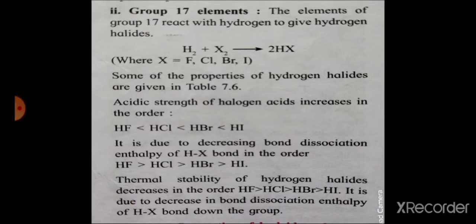As the size of the atom increases from fluorine to iodine, moving down the group, the strength of the H-X bond decreases. Therefore, the thermal stability of halides decreases from HF to HI.